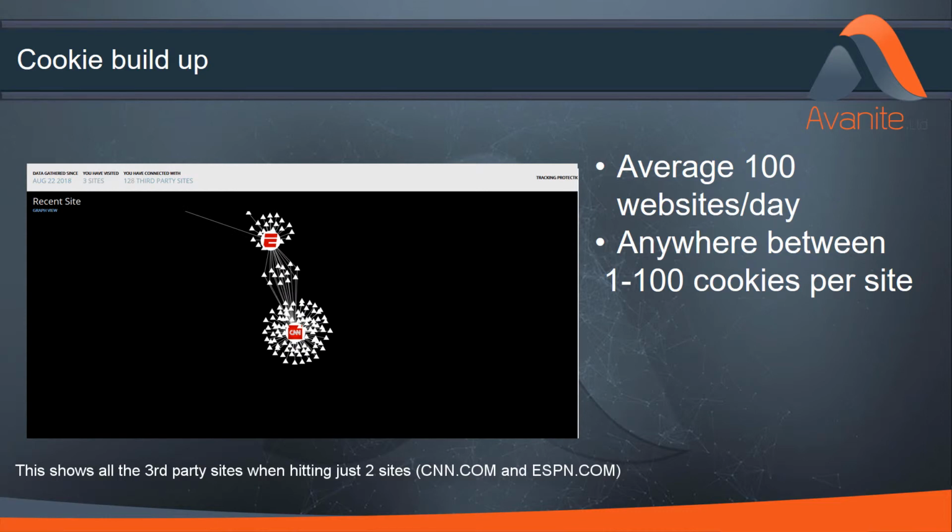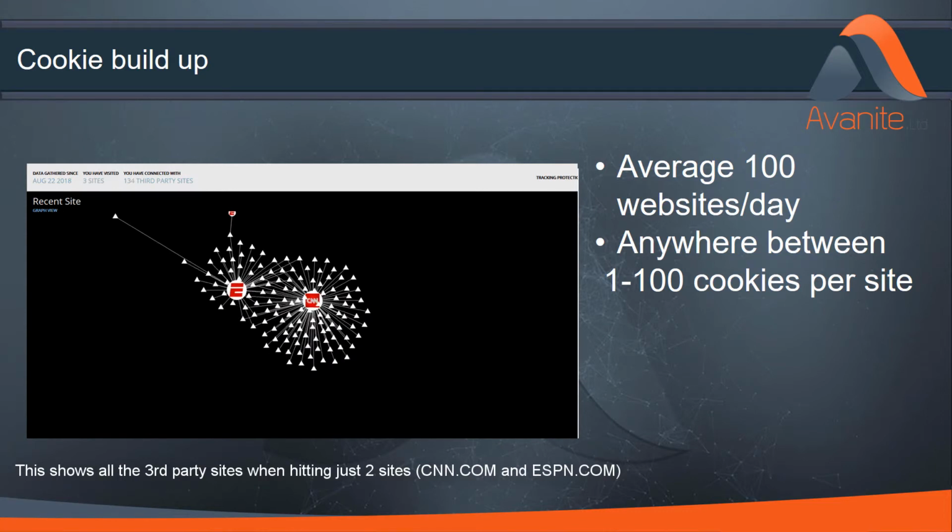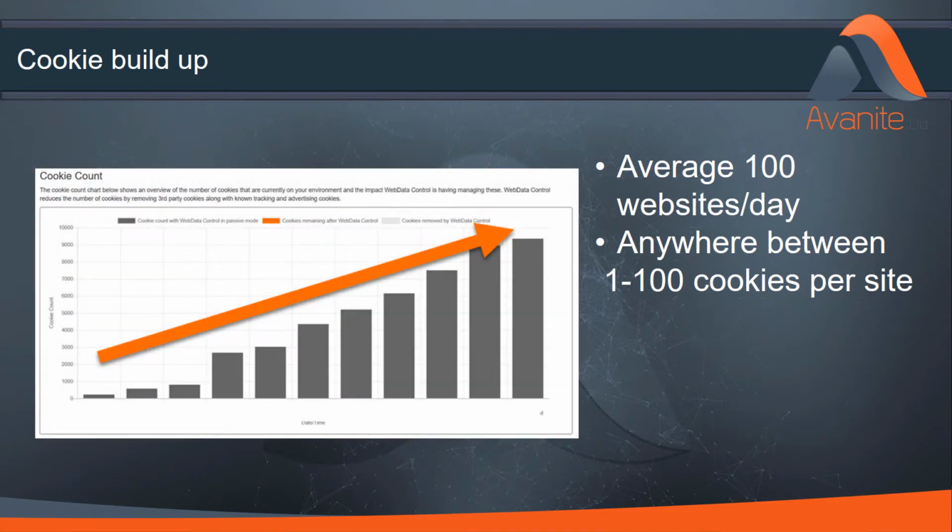As you can see with this light beam visualization tool, cookies can be transferred to the endpoint with every site you visit. In this case, one site has produced accessing over 105 third-party sites. The cookie file buildup will continue to grow as more websites and the associated third-party websites are visited.